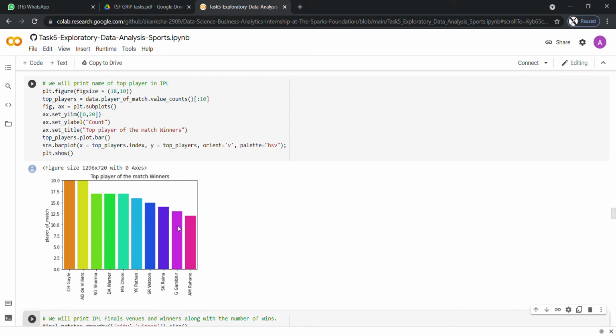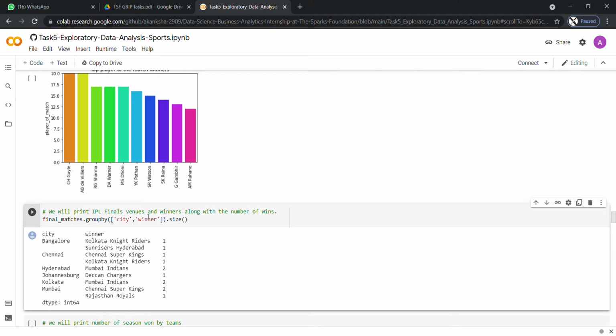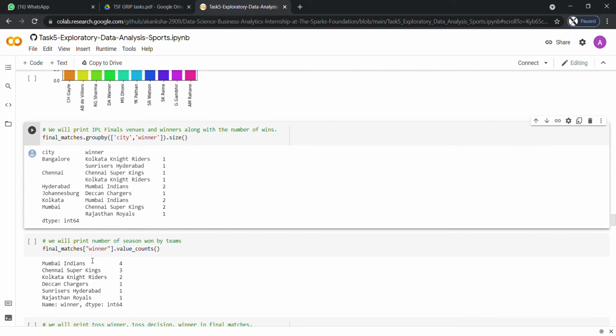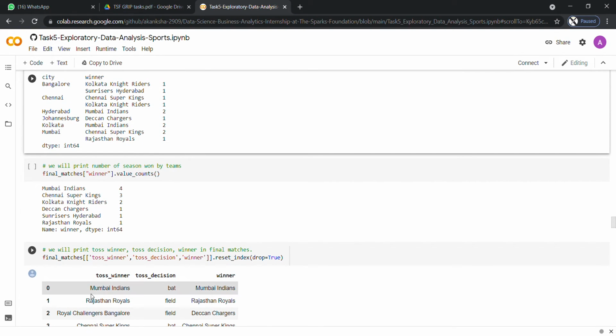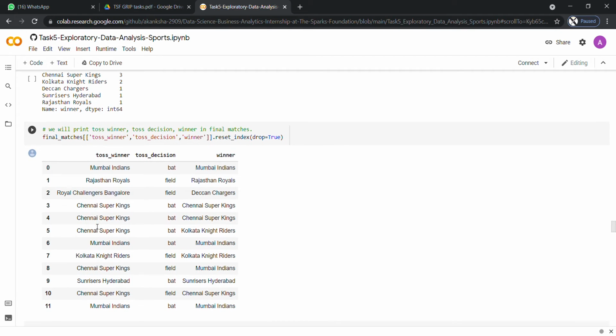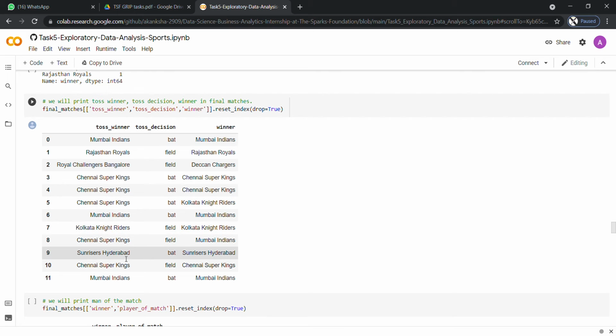So this is the bar graph for that one, and here we will print the IPL final venues along with the winners and the number of wins. So here in Bangalore, Kolkata Knight Riders won one, Sunrisers won one, and so on it goes. And here we will also be printing the number of seasons won by each of the teams. So here we can observe each team's wins, and then we will print the toss winner, toss decision and winner in the final matches.